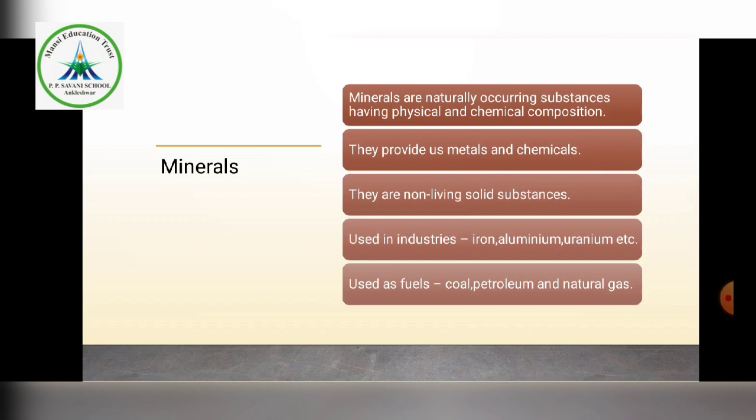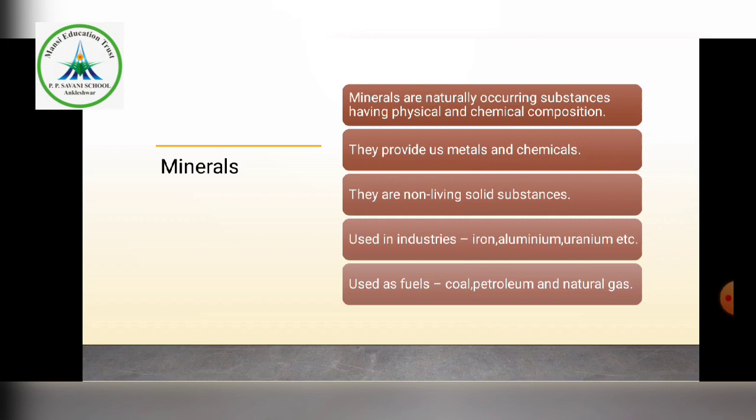Through mining activity we can extract the minerals from inside the earth, deep inside the earth. Even gold and silver are obtained from nature. So through mining activity we are extracting them. These minerals are naturally occurring substances having physical and chemical composition.